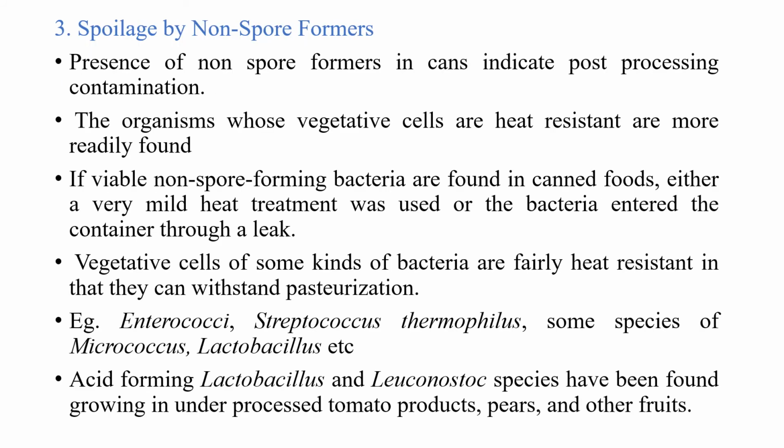Next is the spoilage by the non-spore formers. The presence of non-spore formers in cans indicates post-processing contamination. So, if some non-spore formers are present in the can, it indicates that the canned food has undergone post-processing contamination. And organisms whose vegetative cells are heat resistant are more likely to be found.